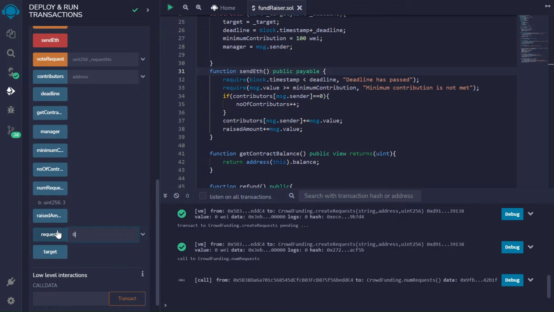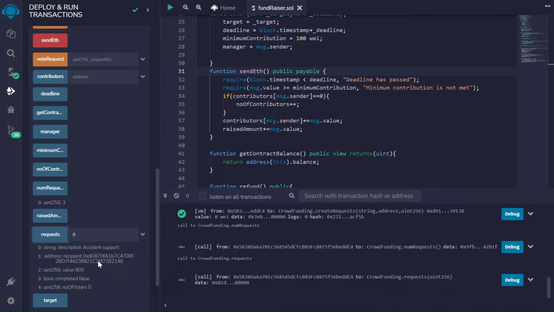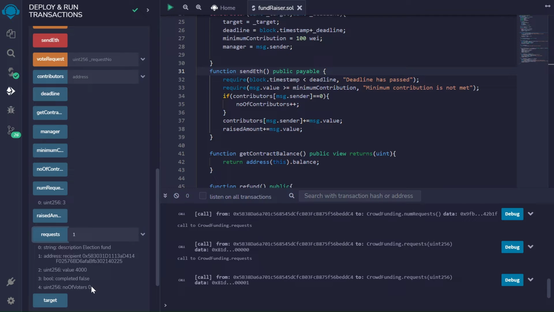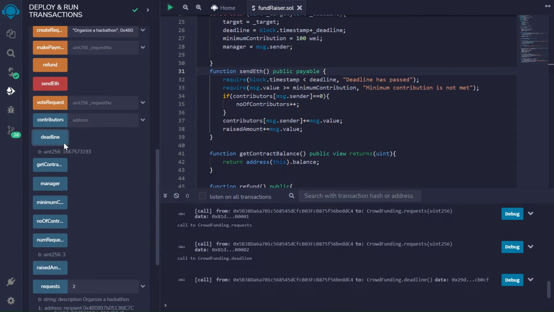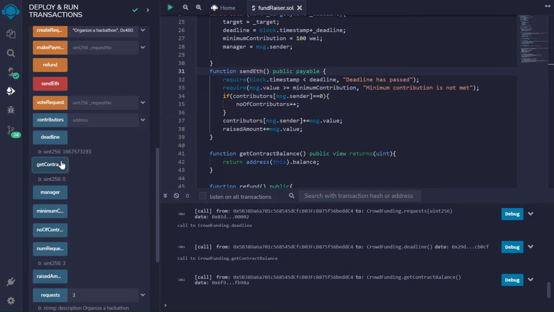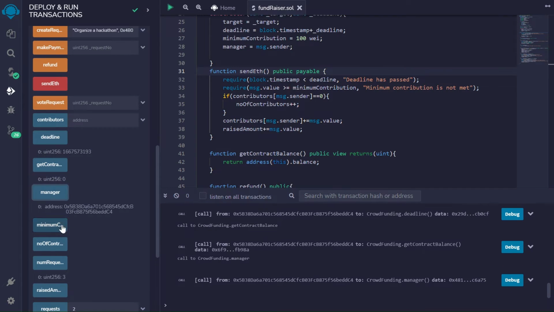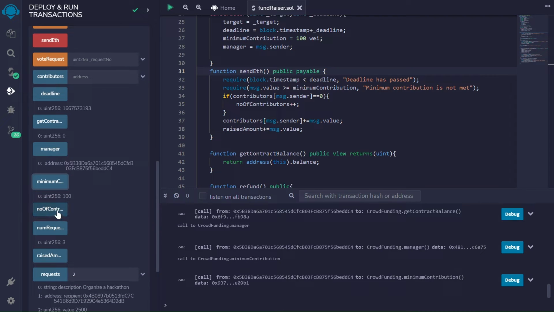Let's see the data. The first one is for the accident: the recipient, value, completed or not, and number of votes. The second request is for the fund for elections, and the third request is for organizing a hackathon. The deadline is as mentioned. Manager address, and the minimum contribution that needs to be made is 100 V.